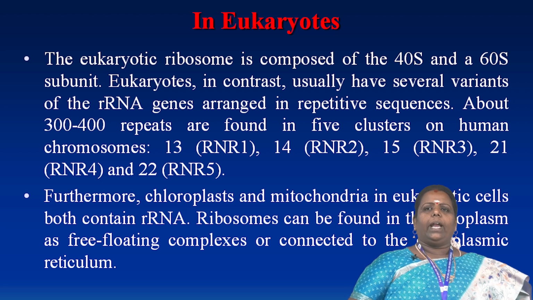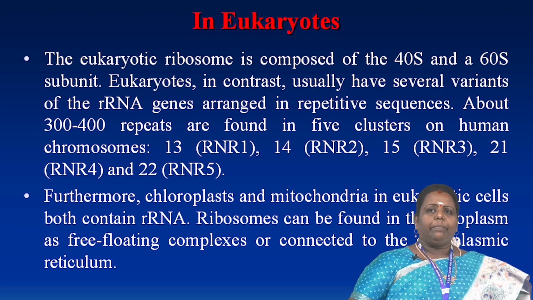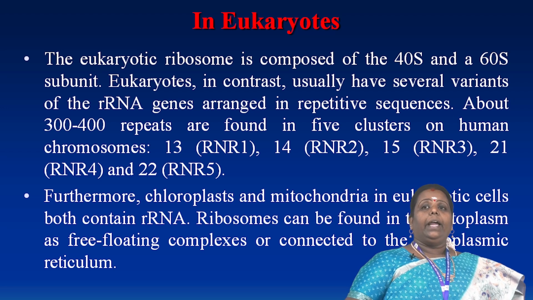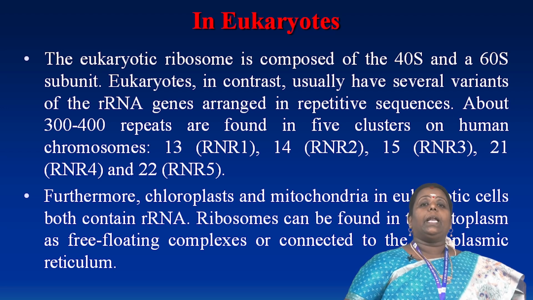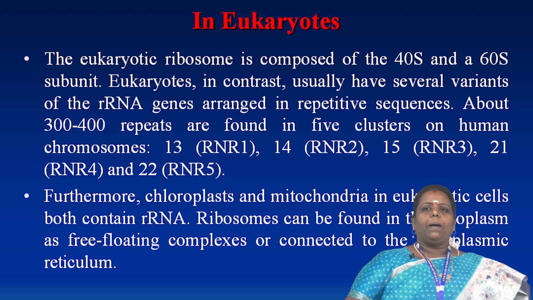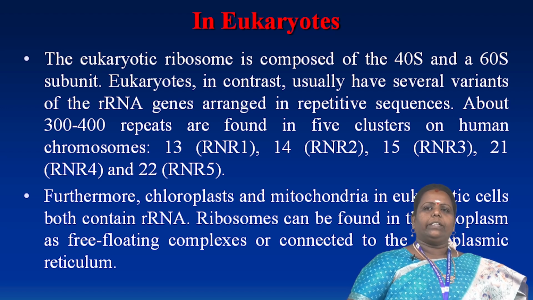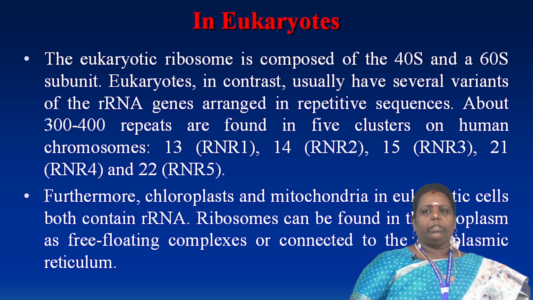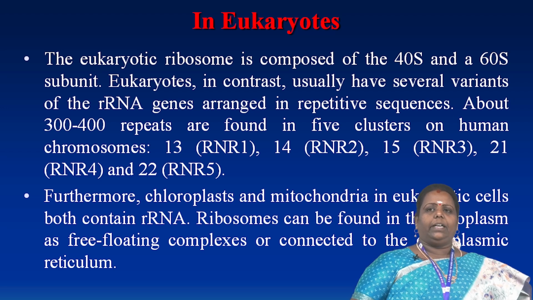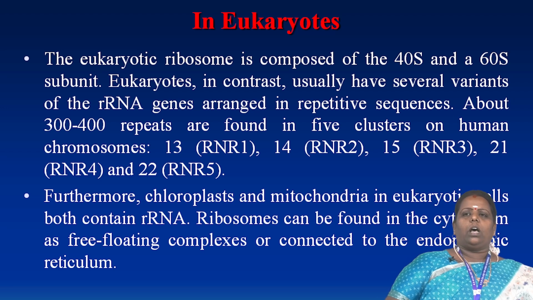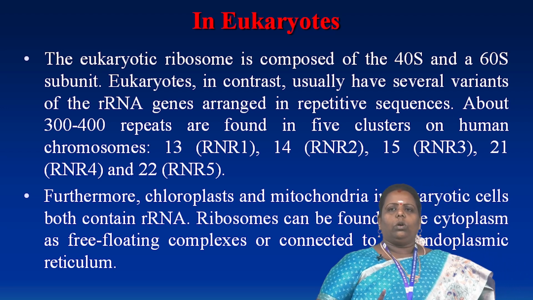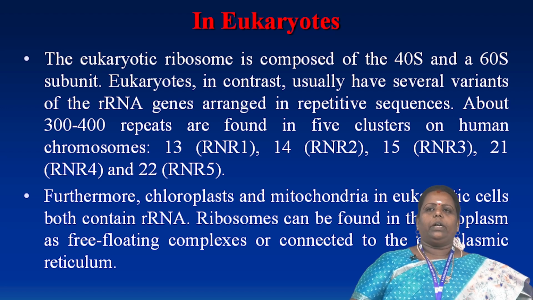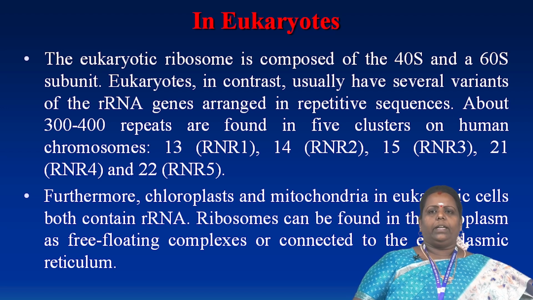Now, normally, the eukaryotic ribosome usually has several variants of rRNA. It is also arranged in some repeated sequences, about 300 to 400 nucleotide sequences. It has 5 clusters in human chromosomes, 13, 14, 15, 21 and 22, and the number also varies.